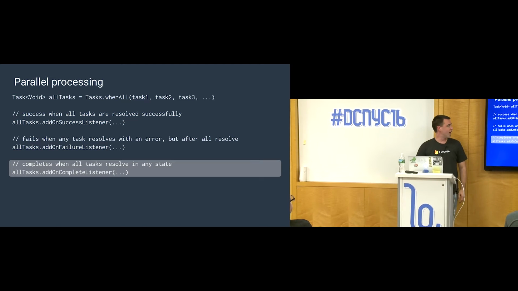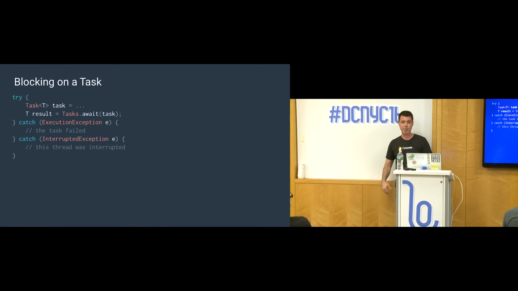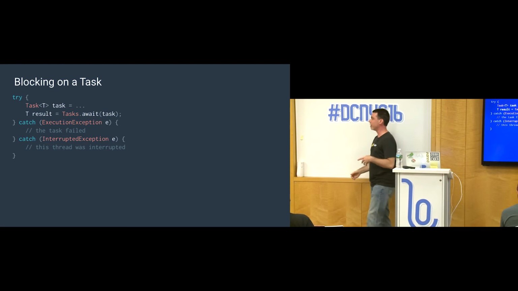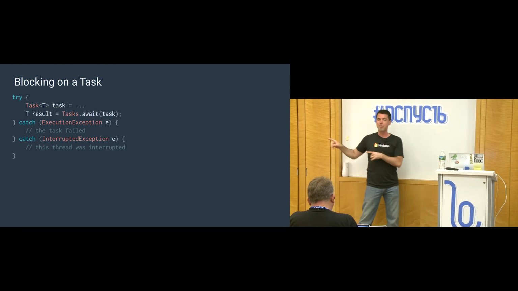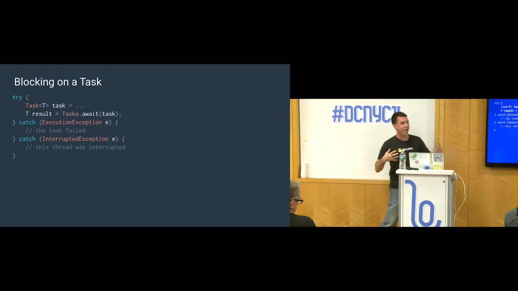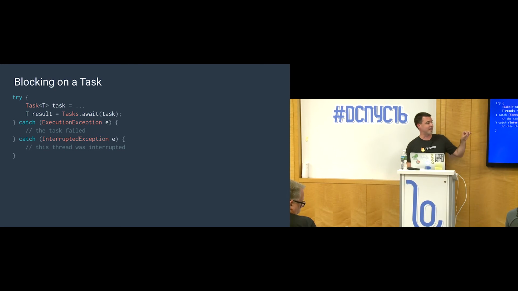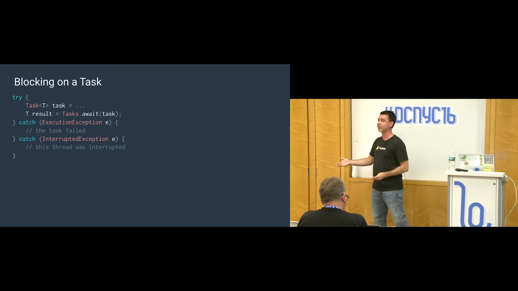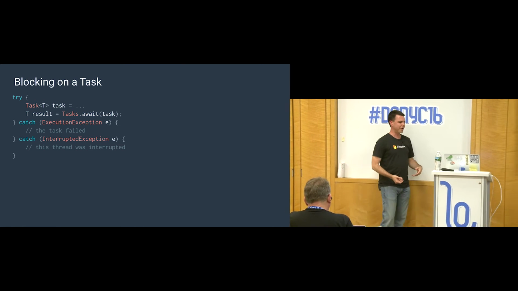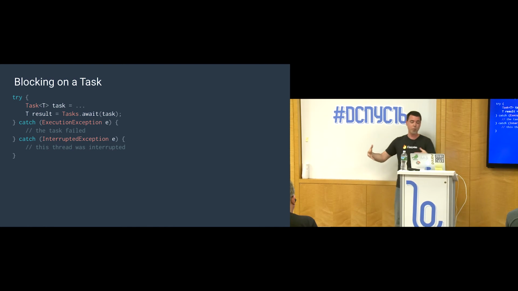Okay. So that's parallel processing. There's one more thing you can do with the task API, which is block on a task. Now, I'm going to recommend that if you feel like you need to do this, you probably don't. You probably should never be interested in blocking anything. However, there are times when this comes in handy. So the Tasks class has a static method called await. You pass it the instance of the task you want to wait for, and it will block. I think there's also a version of this that takes a timeout. But anyway, you will block the thread.